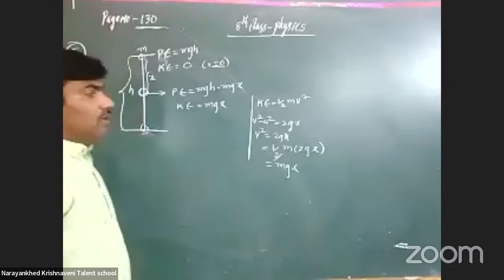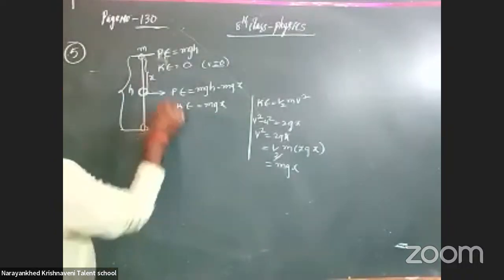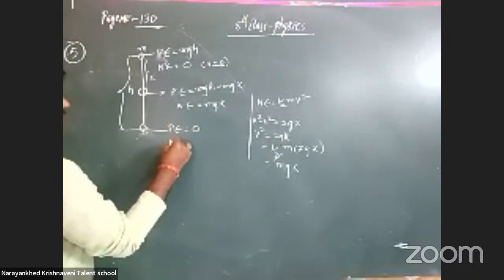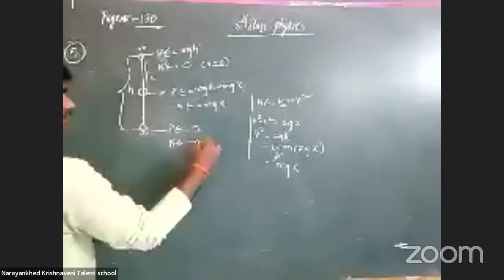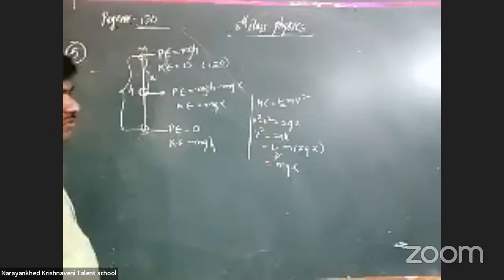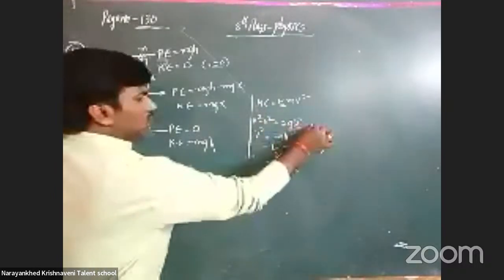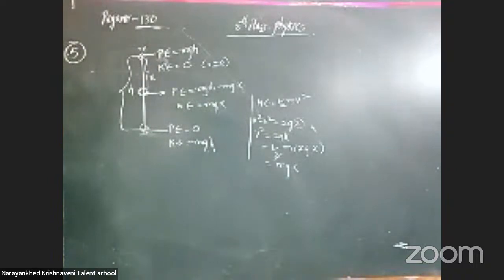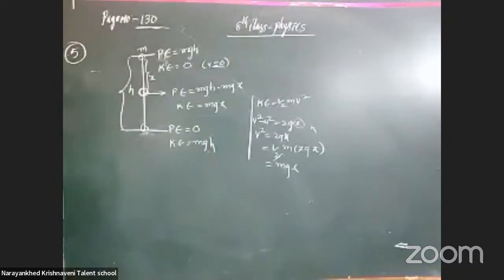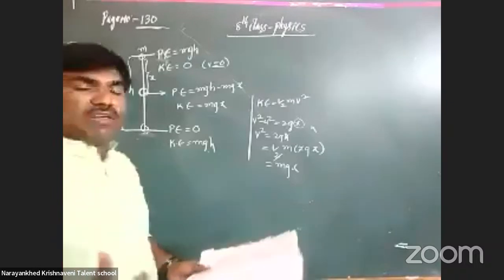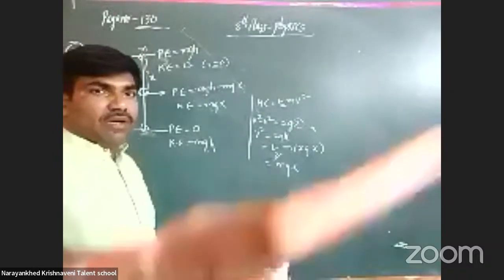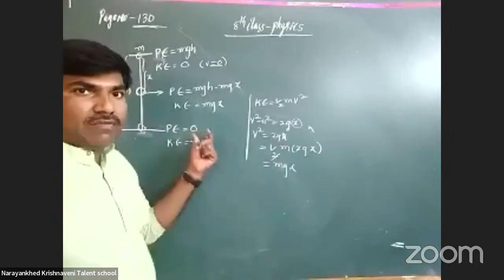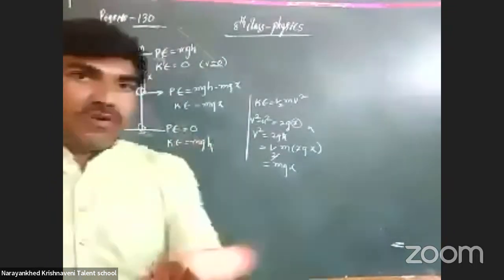Got it? Now the potential energy here, at the surface, is 0. The kinetic energy will become mgh here. In the same way we have to consider it: in the place of x we write h, and we get the answer mgh. Once again, the kinetic energy and potential energy vary from one place to another. Got it or not?